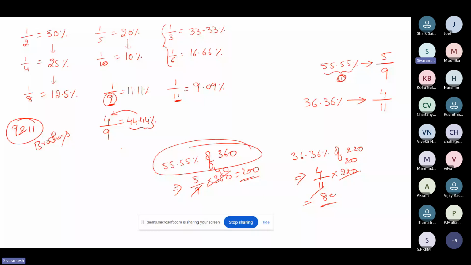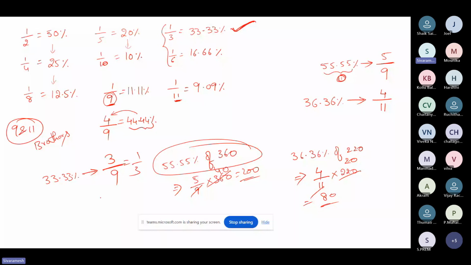And one more thing. Now, if you want, you can check what is 33.33 percentage in terms of fraction. Can you tell me, is it an 11 multiple or a 9 multiple? It is a 9 multiple, yes, very good. I just said if it is an 11 multiple, the fraction should be 9, but 11 multiple means 11. How many times is 33? 3 times, so 3 by 9, which is 1 by 3. Now hope you understand why I have written here 1 by 3 means 33.33. Is it getting tallied here?